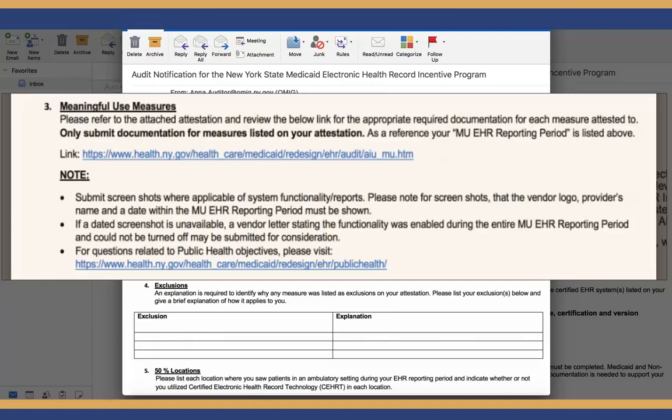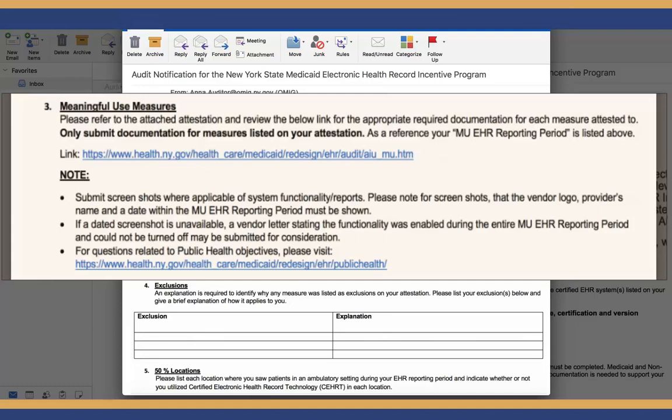The email goes on to note that the provider should submit screenshots, where applicable, of system functionality and reports. The screenshots must include the vendor logo, provider's name, and a visible date within the MU EHR reporting period. If a dated screenshot is unavailable, a vendor letter stating that the functionality was enabled during the entire MU EHR reporting period and could not be turned off may be submitted for consideration.